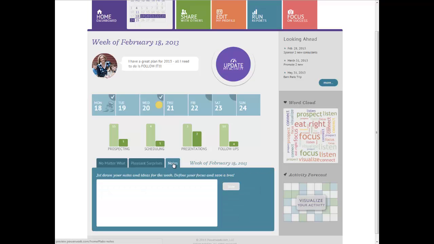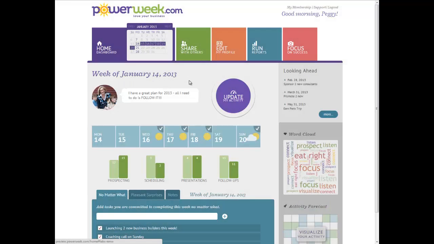Then we also have a notes field, and again, this is all attached to the week that you're currently working in. So for the week of February 18th, I can jot down any notes or ideas that I may be having about my business, and I know those are saved right here in Power Week with that week. I'm not going to lose them. It's not a Post-it note on my monitor. It's not written on the back of my kid's homework assignment. I know that I've put it in Power Week. So those are the basic functions of planning and updating your activity for the week.